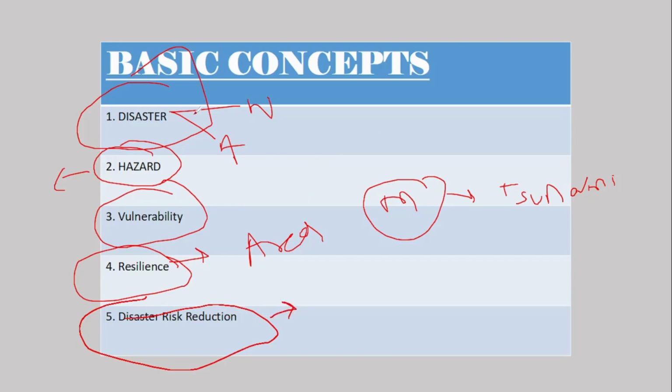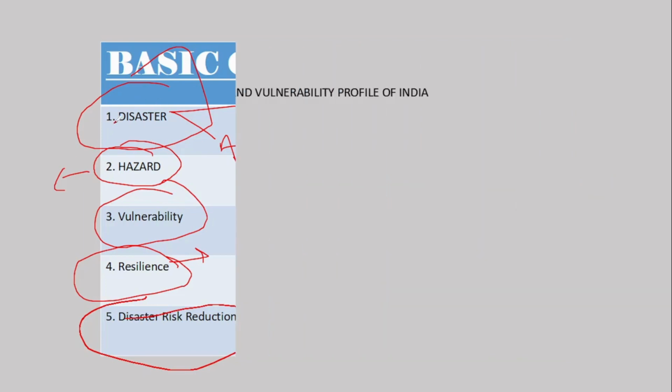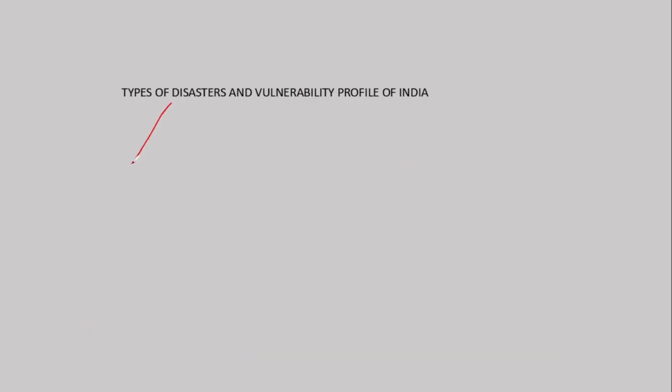Mainly, if questions have been asked, all the answers revolve around these 5 themes only. So basic understanding and clarity of the concepts of these 5 topics is very, very important. Then, types of disasters, I've told you: there are 2 types of disasters, natural and anthropogenic.